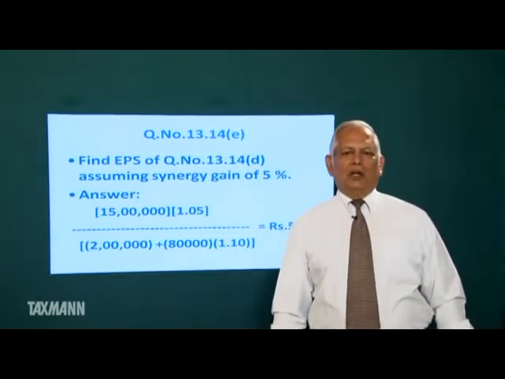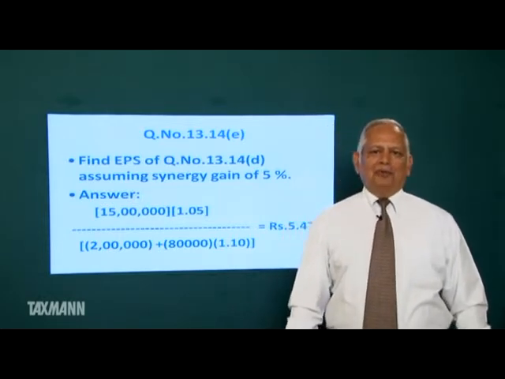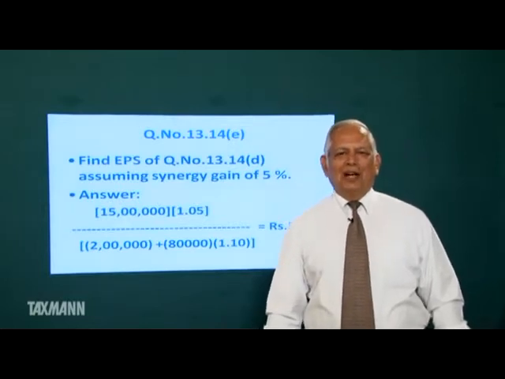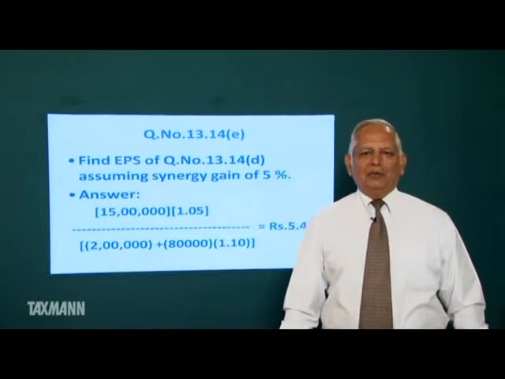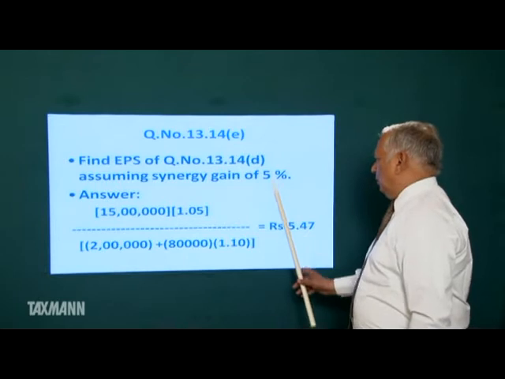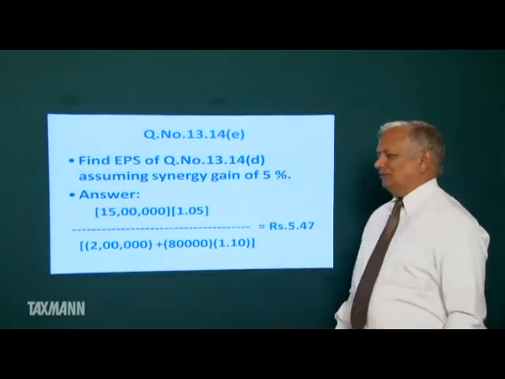So synergy gain is 5%. It means our profit will increase by 5%. And if profit will increase by 5%, EPS will increase by 5%. Earlier, without synergy gain, it was 5.21. Now it will be 5% more. So it is 5.21 plus 5% of that.